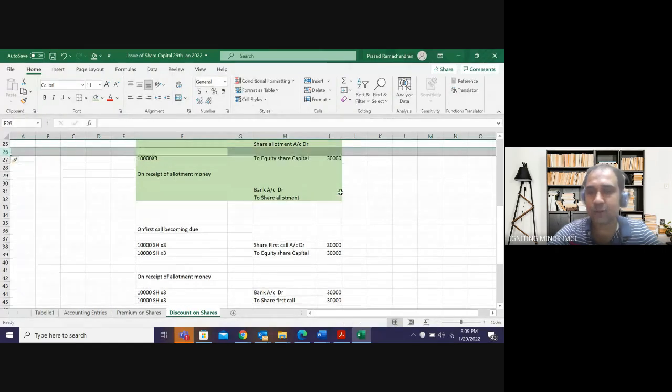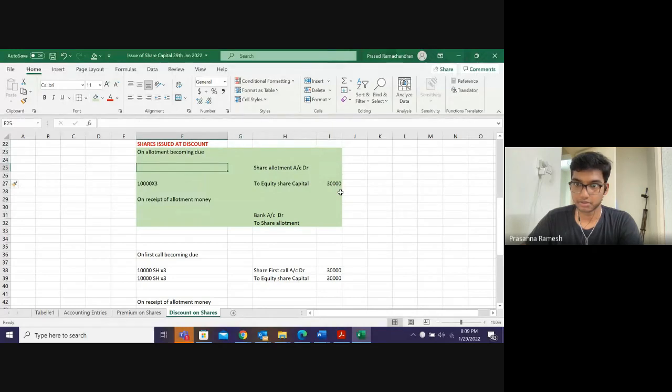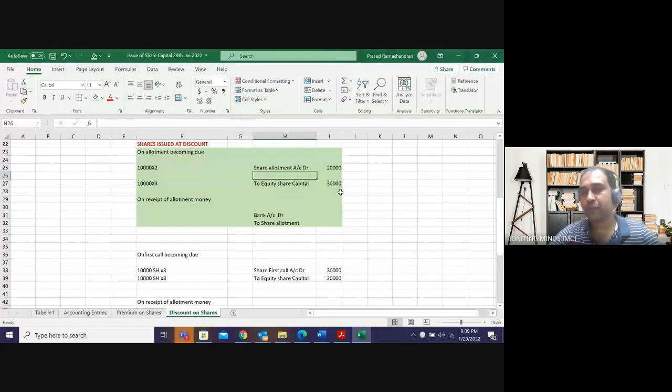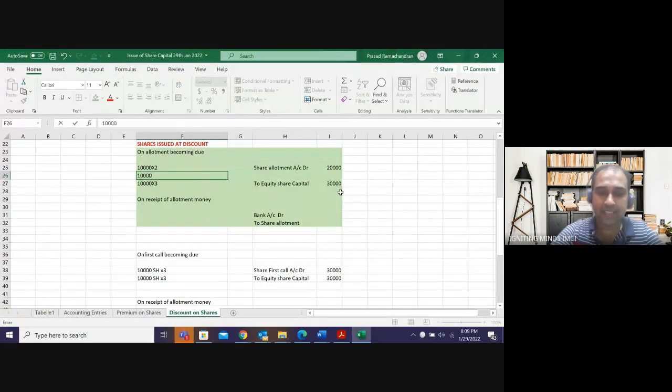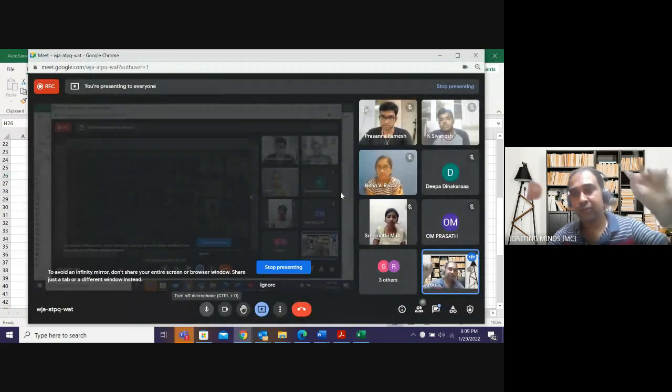Will I get this 30,000 or a lesser amount? I will get 20,000, that is 10,000 multiplied by 2. I will get only 20,000 rupees. The difference of 1 rupee, 10,000 into 1, is a discount. Discount will come under which category? Two buckets, debit side and credit side.